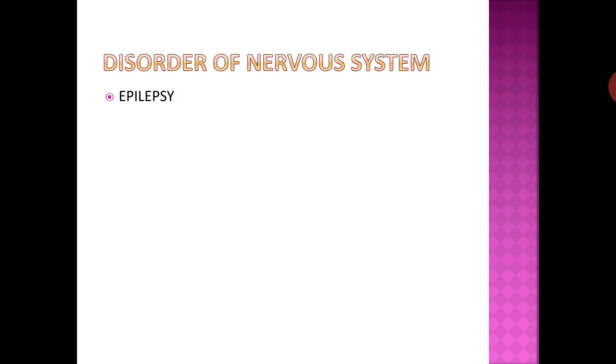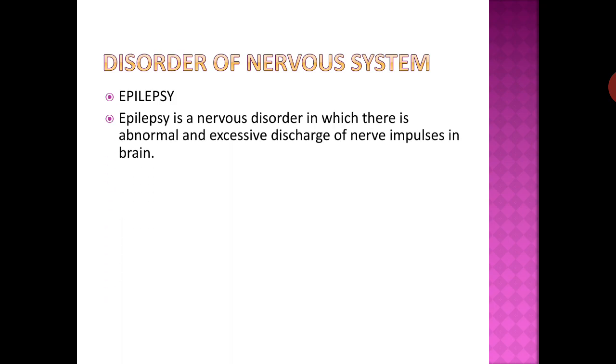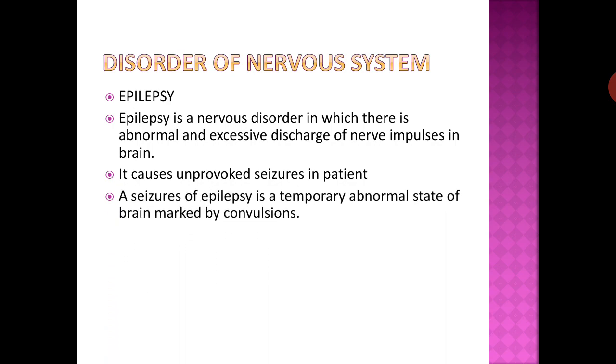Another disorder is epilepsy. Epilepsy is a nervous disorder in which there is abnormal and excessive discharge of nerve impulses in the brain. It causes unprovoked seizures in the patient. A seizure of epilepsy is a temporary abnormal state of brain marked by convulsions.